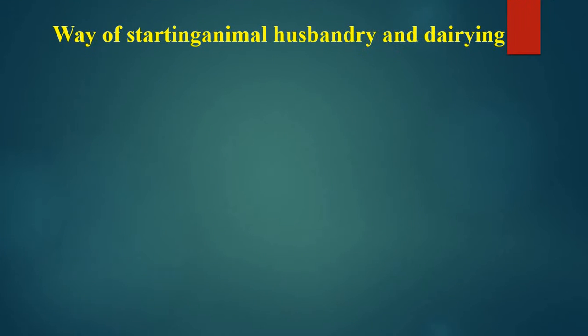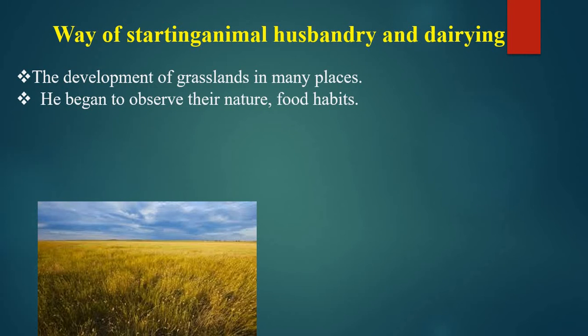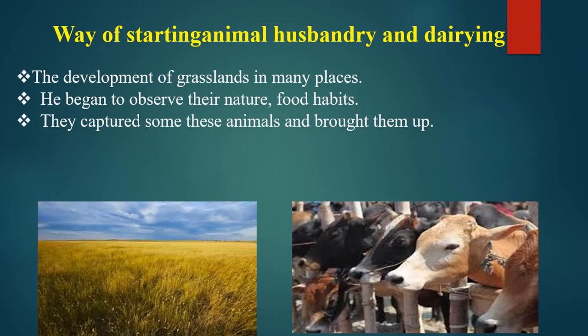So let's see how animal husbandry started here. The development of grasslands in many places is the biggest example of how animal husbandry started. The early man, and the archaeologists, began to observe the changes in nature and the food habits. The early man started capturing some of the animals and bringing them up.